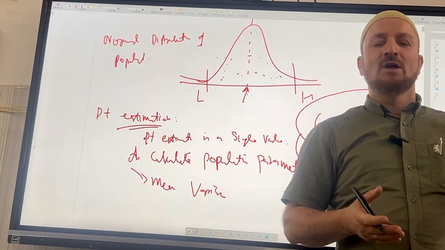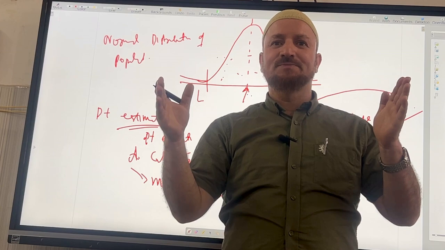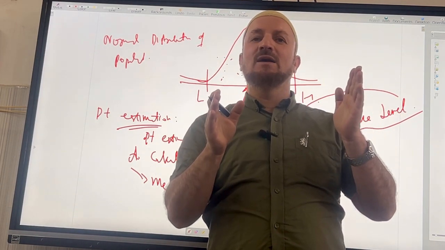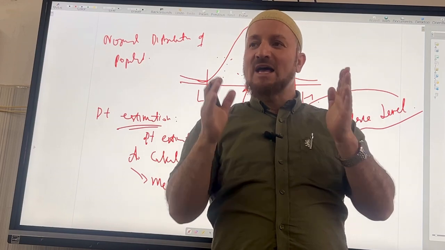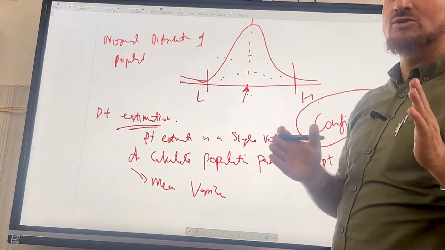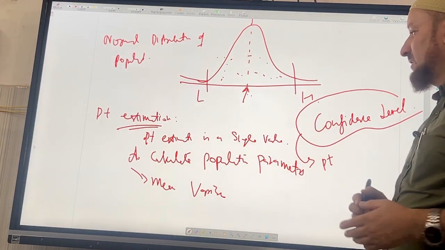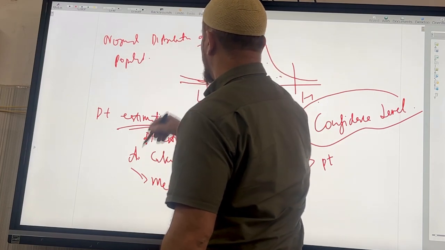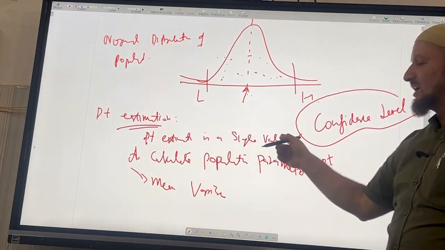Got it? So I have to have some kind of a range, and I have to adjust my calculations as per the range. What I'm trying to say? You getting it?